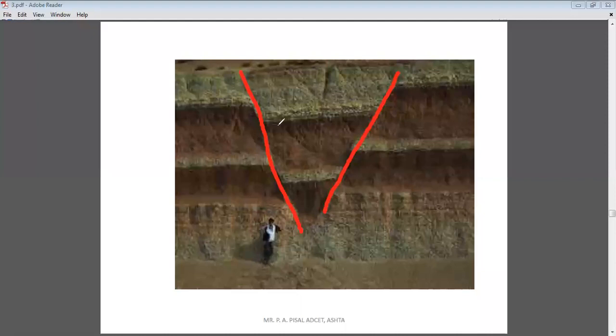Now what you see here, the middle layers move downward, and the adjacent layers move upward. So here when the middle layers go in the downward direction, such a fault is considered a graben type of fault. Okay, so these are the very small scale faults I have shown here.